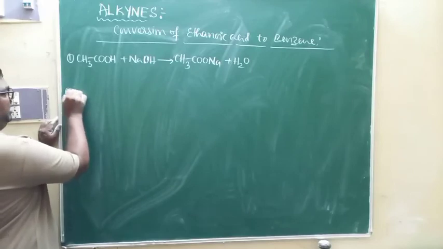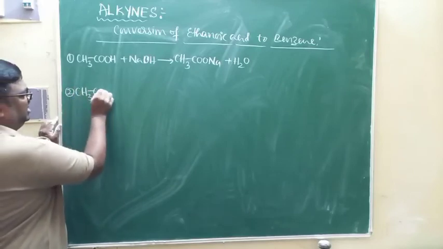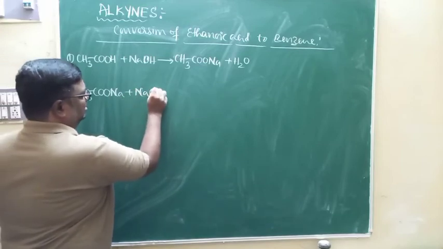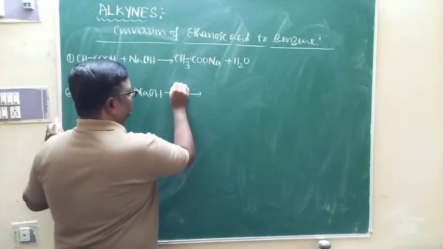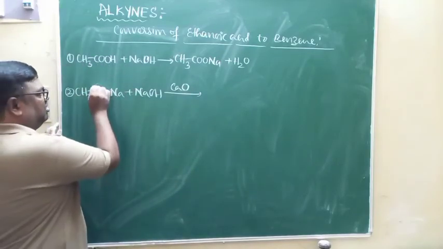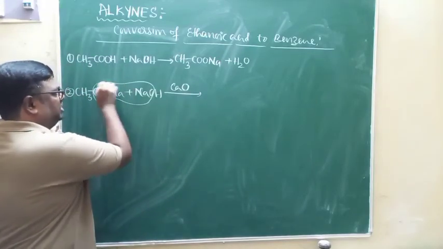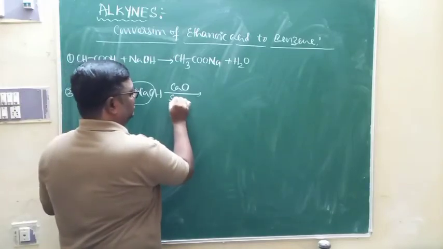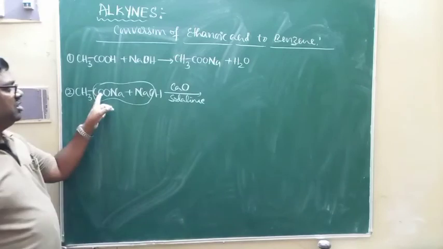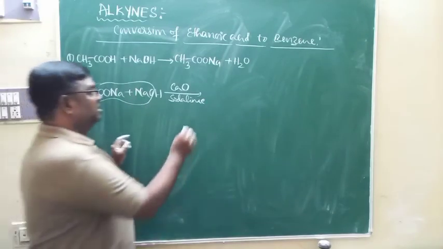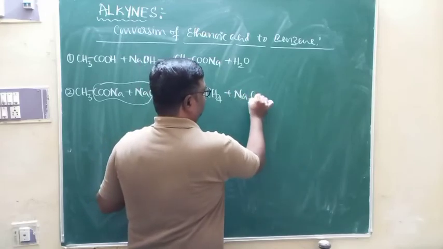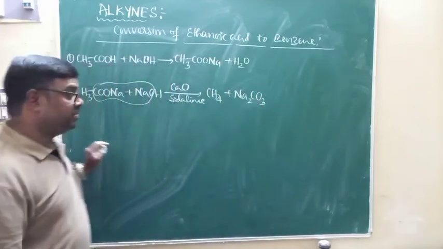In the second step, this sodium ethanoate undergoes decarboxylation in presence of soda lime. Carbon dioxide is removed in the form of sodium carbonate. Soda lime removes carbon dioxide as sodium carbonate, and you are left with CH4 plus sodium carbonate.